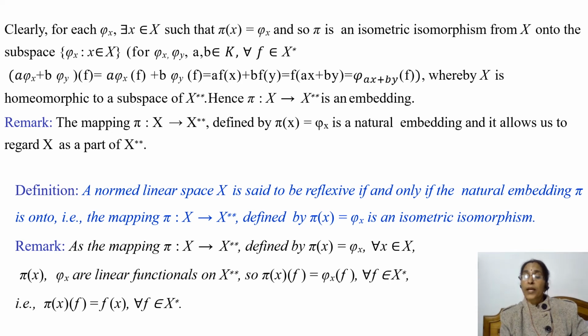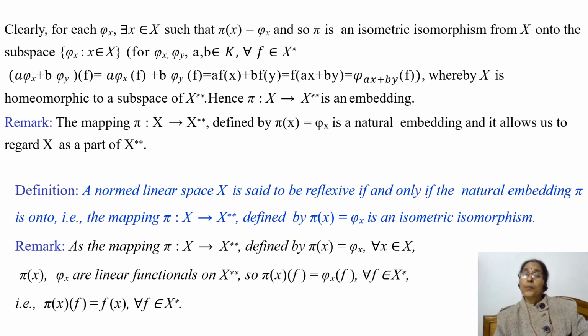Now we have a remark. As the mapping pi from X to X double star is defined by pi of x is equal to phi x for each x belonging to X, then pi of x and phi x are linear functionals on X star. By definition, this phi x belongs to X double star, and phi x is equal to pi x, and this is also an element of X double star.